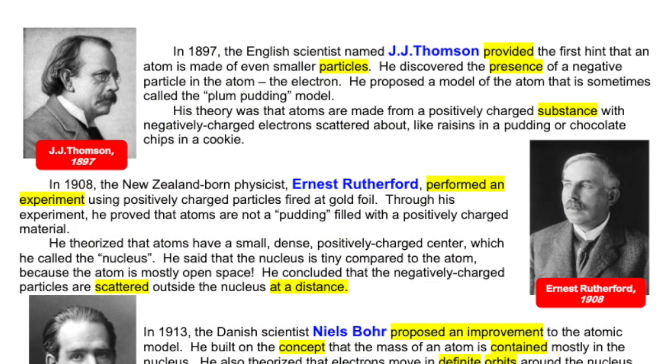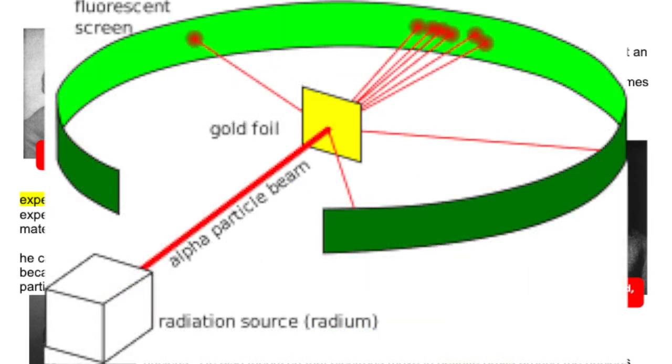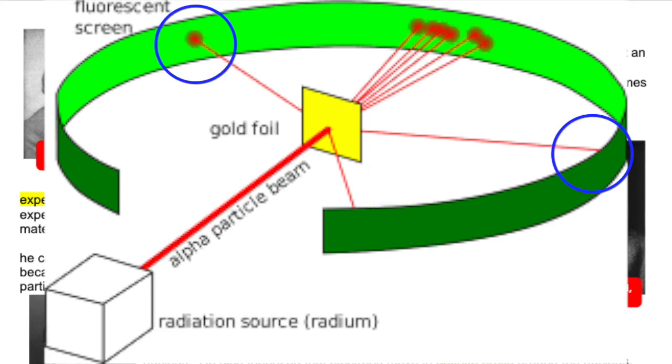In 1908, the New Zealand-born physicist Ernest Rutherford performed an experiment using positively charged particles fired at gold foil. Through his experiment, he proved that atoms are not a pudding filled with a positively charged material.